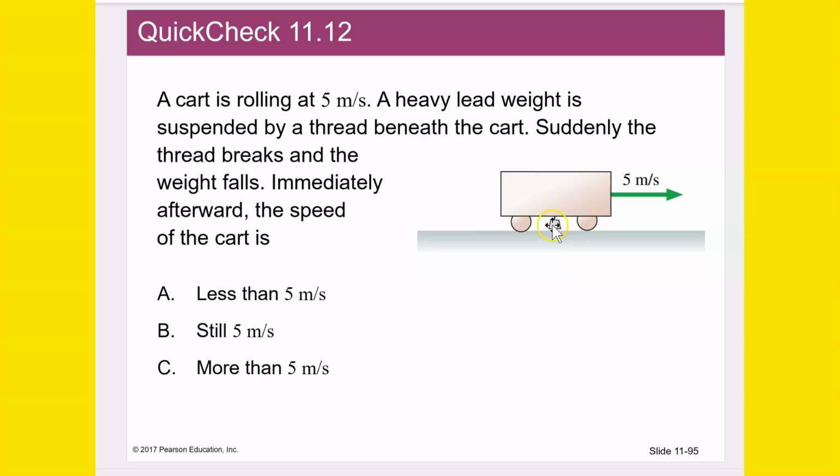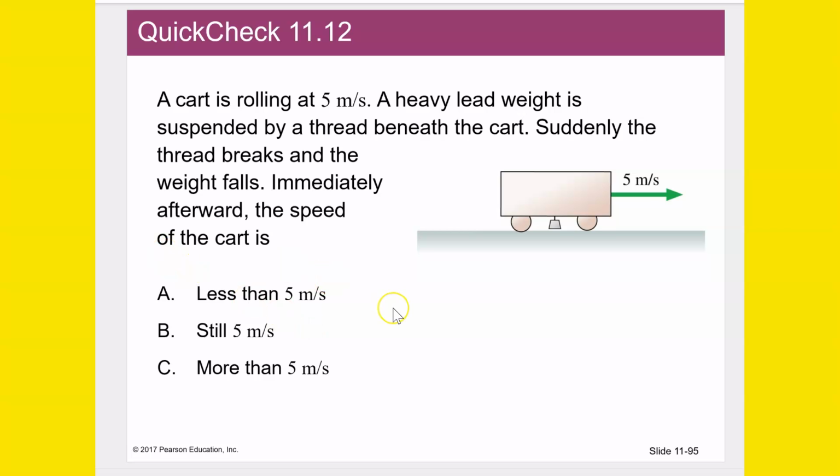And also gravity, as it brings it downward, is going to add acceleration downward, but it won't change the horizontal velocity of that lead weight. So because of that, it should not even change the horizontal momentum of this cart.